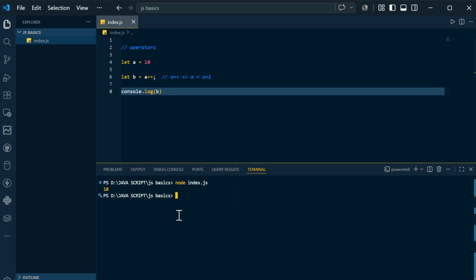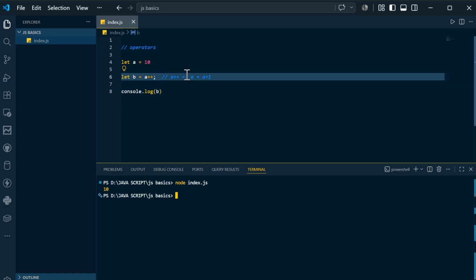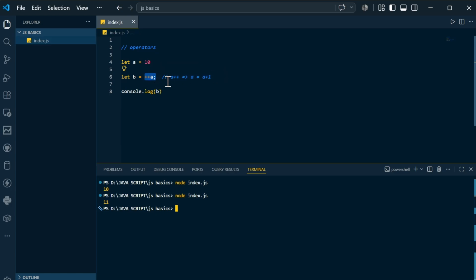If I compile and run, you can see 10 is printed here. Now, there is something known as post and pre. If I remove plus plus after A, and place plus plus here, and again compile and run, you can see 11 over here. This is pre-increment, and before, I showed you this is post-increment. It will increment first, then it will print.